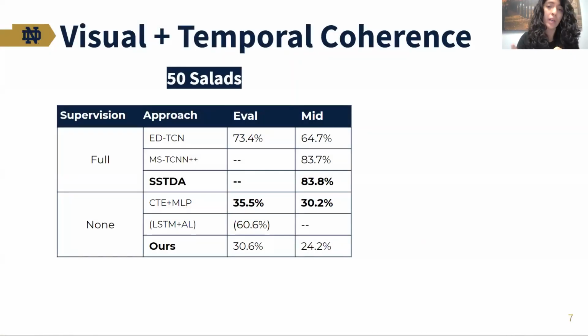But what happens when we don't have this temporal coherence? We were expecting, when we don't have this visual and temporal coherence. This is the case for this dataset called 50 salads, and we wanted to see how our method would do in this scenario. We can see a performance drop for this dataset. However, even though we were not able to outperform any of the state-of-the-art, the performance drop was not that high, considering that none of the cues that our method requires, which are visual cues or a temporal coherence of the actions, were present in this dataset.